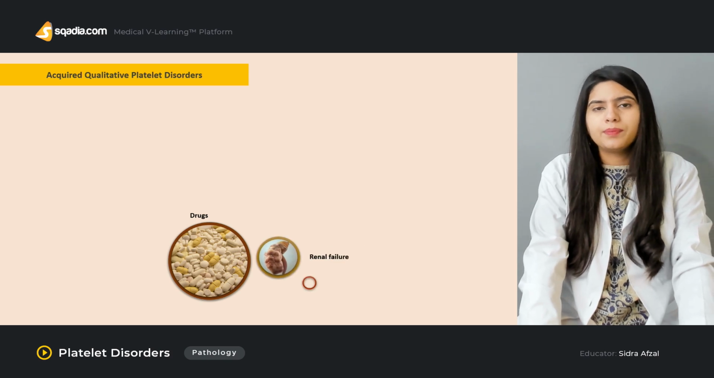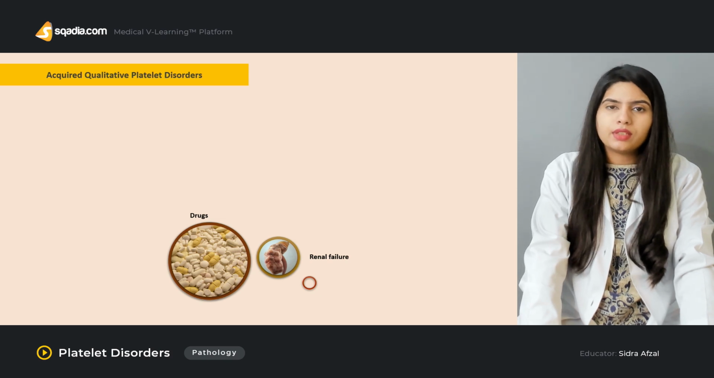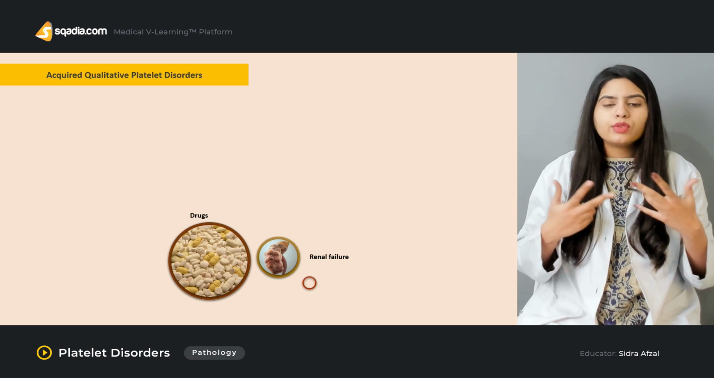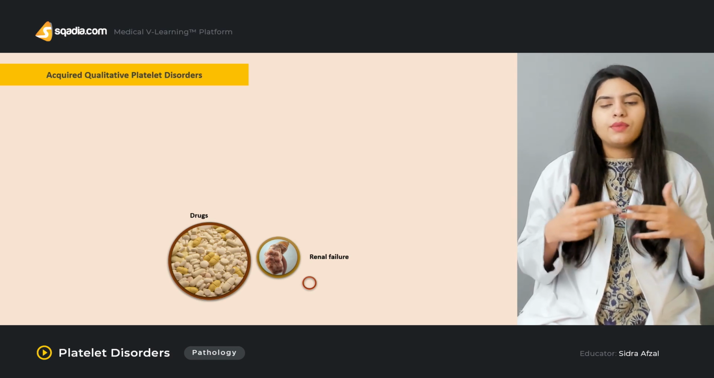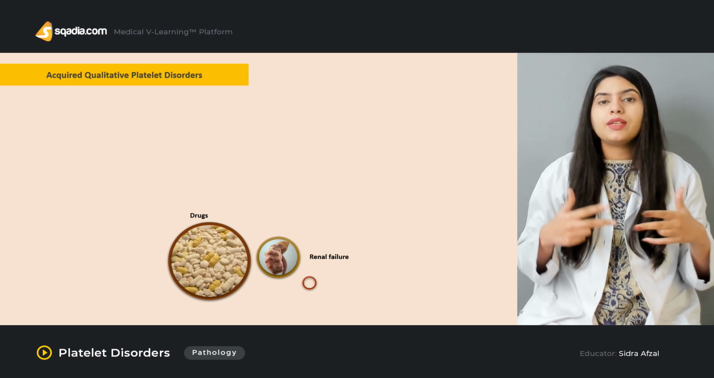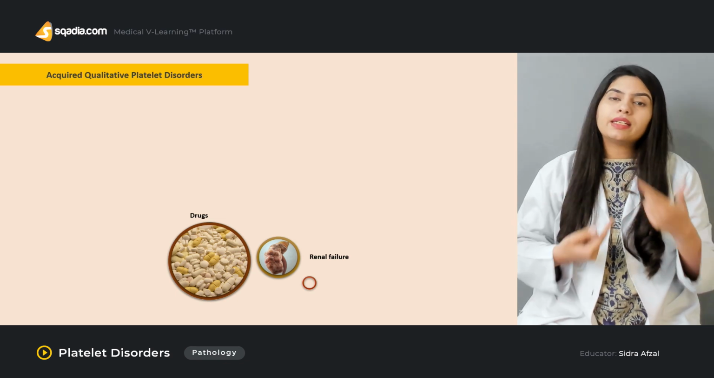Then renal failure. Renal failure and thrombocytopenia, or you can say renal failure and the function of the platelet, both of these are affecting each other. Whenever there is a decreased level of platelets or impaired platelet function, they will exacerbate the condition of the kidney.